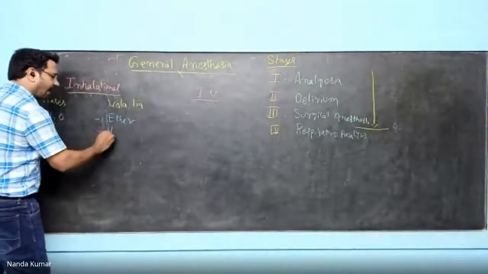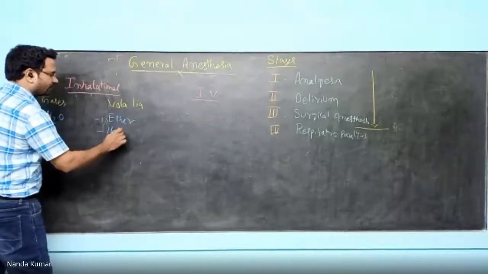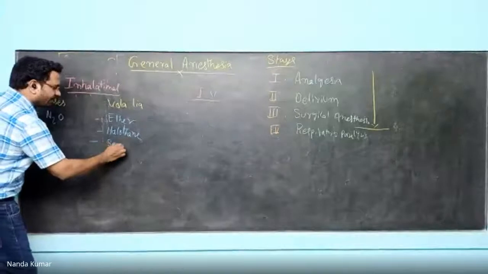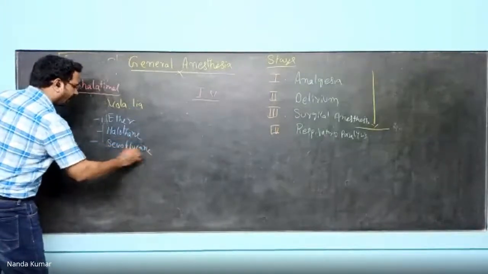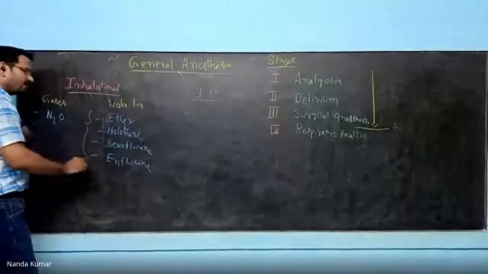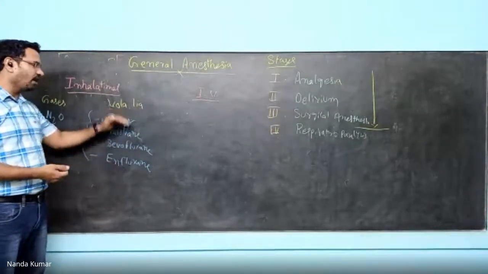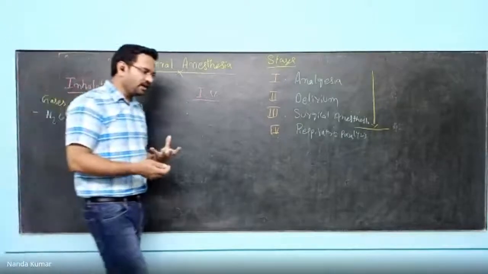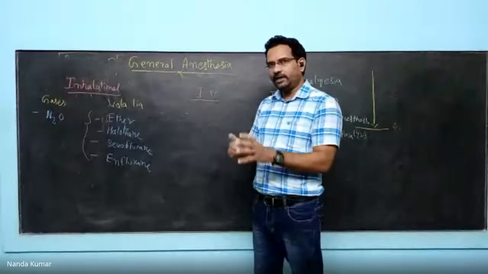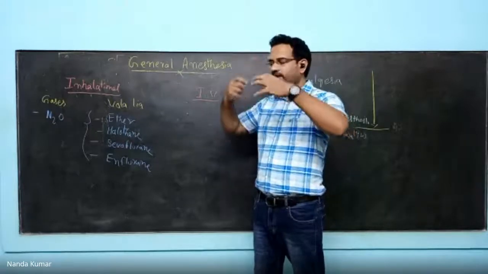The widely used ones are halothane, sevoflurane, and isoflurane. All of them contain halogens with carbon molecules. Halothane, sevoflurane, and isoflurane are all volatile liquids. These volatile liquids are provided through a mask. At the end of that mask, the volatile liquid is there. Because of their volatile nature, it comes through the mask, gets into the respiratory tract, and slowly causes the general anesthetic action.